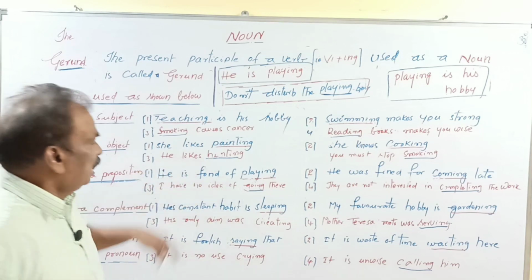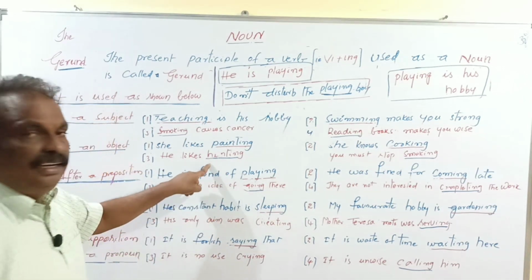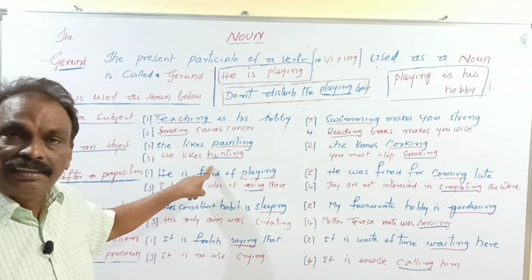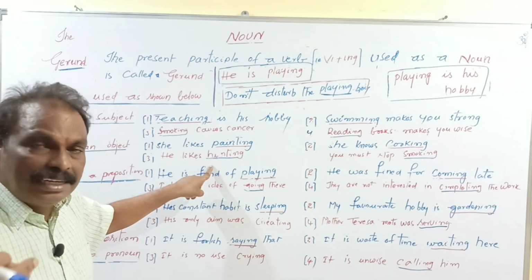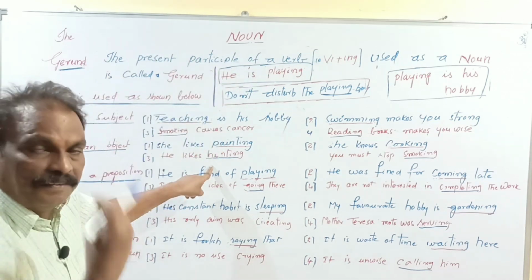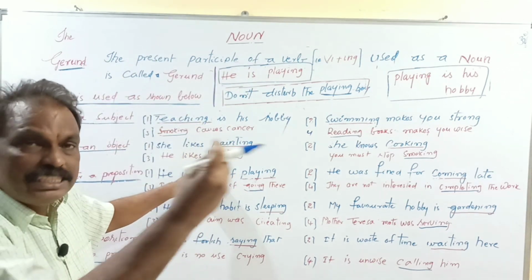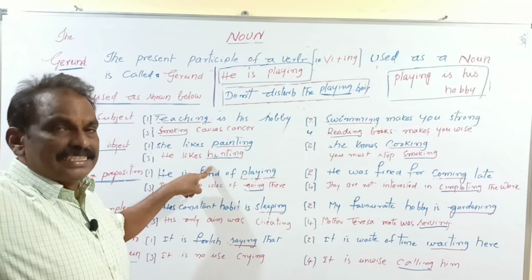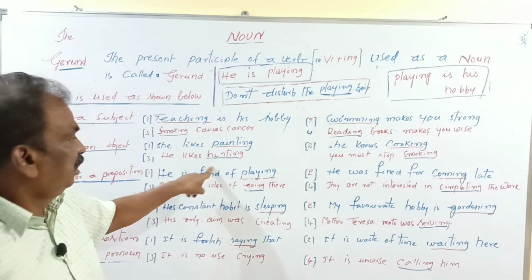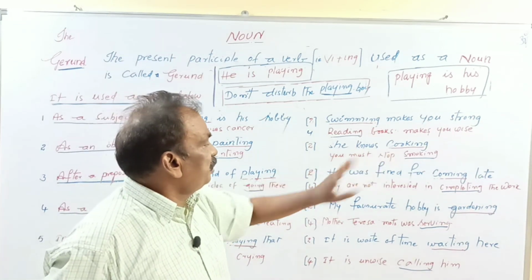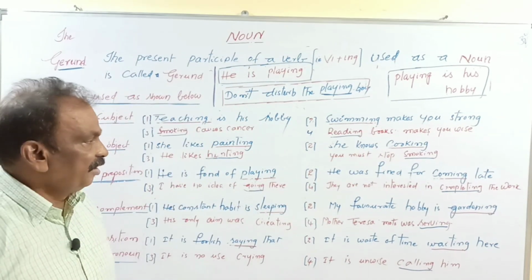He likes hunting. Hunting is also a gerund. What do you understand by gerund? The way in which the present participle of the verb acts as a noun is called a gerund. Here, she knows cooking.